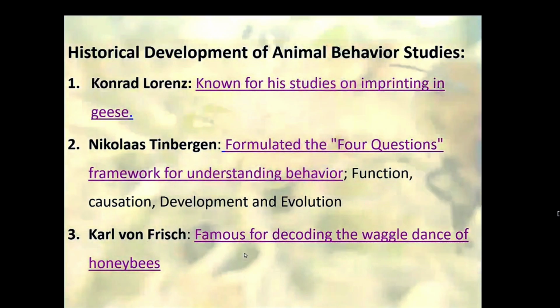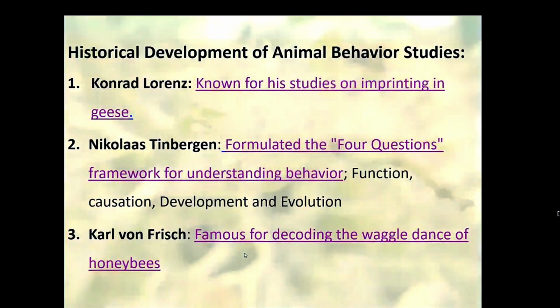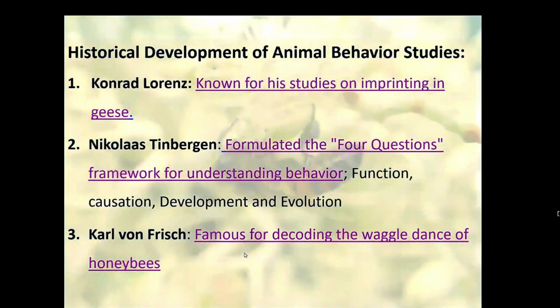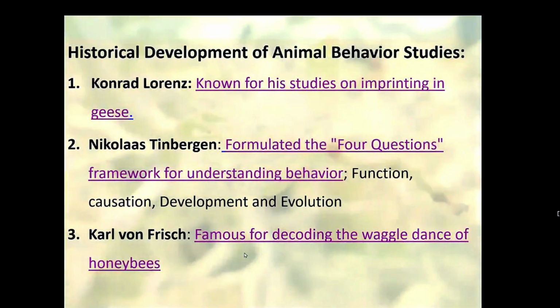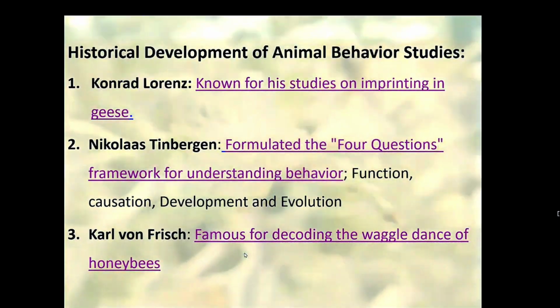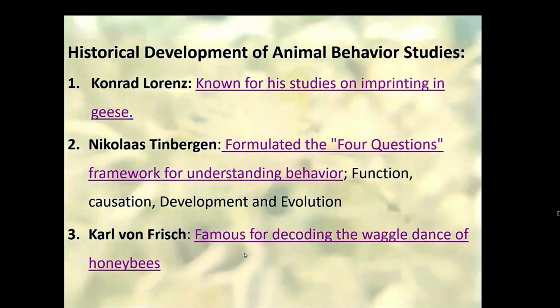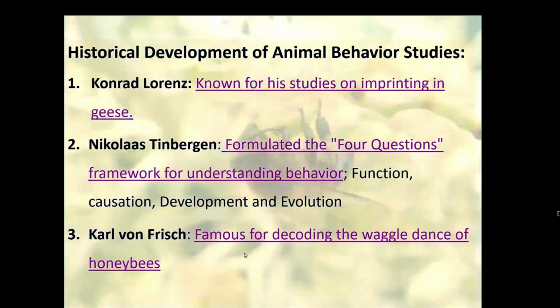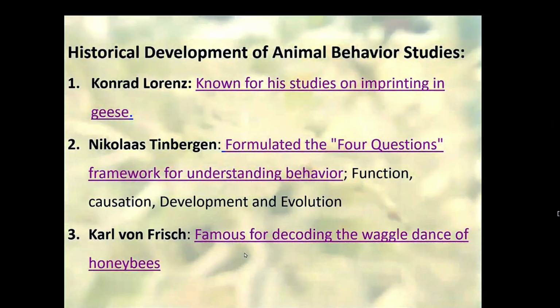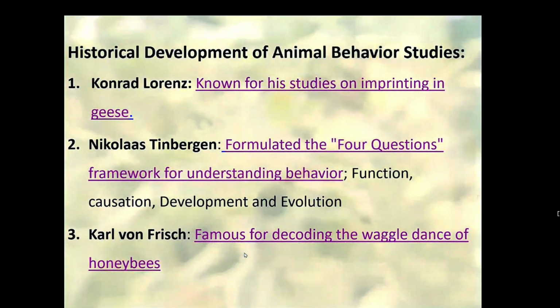For his work on bee behavior, the waggle dance, von Frisch was awarded a Nobel Prize in Physiology and Medicine in 1973. He is a Nobel Prize awarded scientist and shared the Nobel with Konrad Lorenz and Nikolaas Tinbergen, who also made a groundbreaking contribution in ethology.